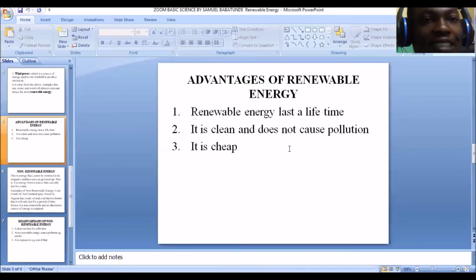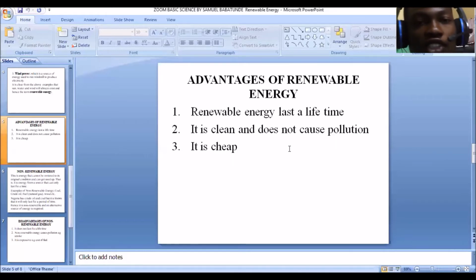Number two says it is clean and does not cause pollution. Yes, renewable energy is energy that occurs in nature, like your wind, your water, your sunlight. All these are clean. Water doesn't cause pollution, sunlight doesn't cause pollution, and the wind does not cause pollution. So it is clean and does not cause pollution. And definitely the health of every individual living in that particular society is safe because this renewable energy does not cause pollution.